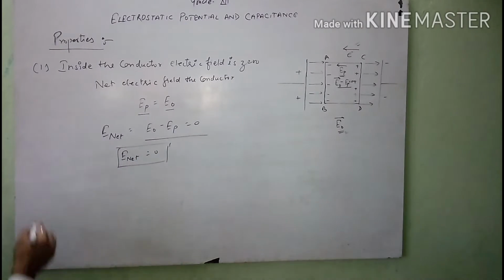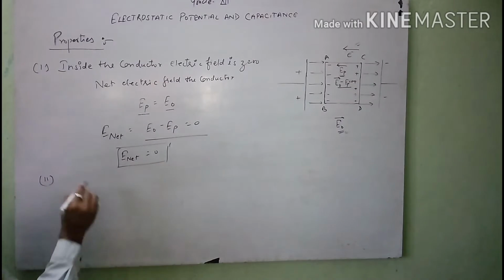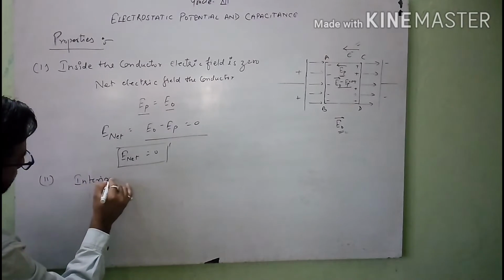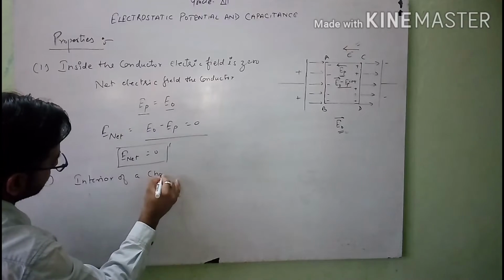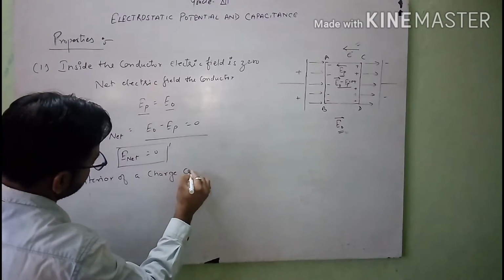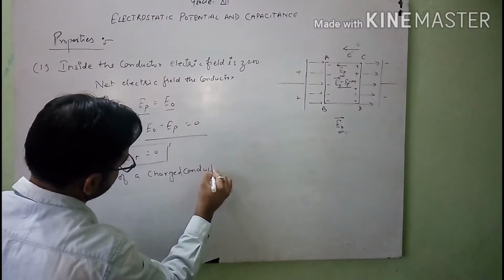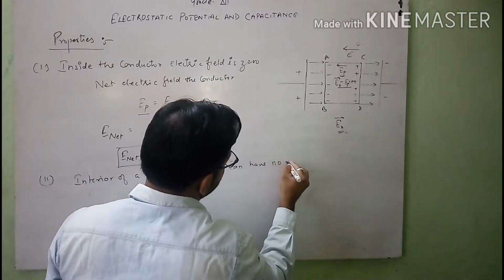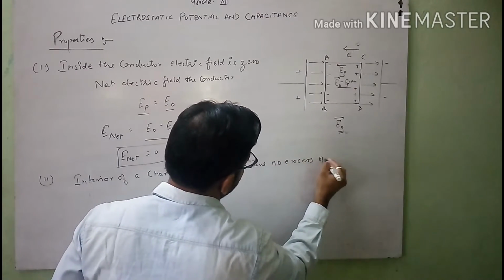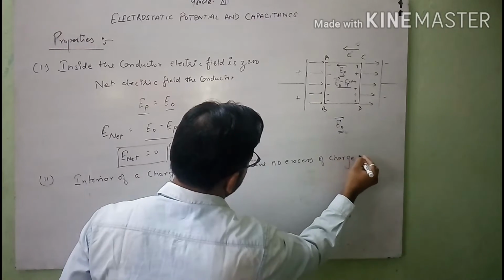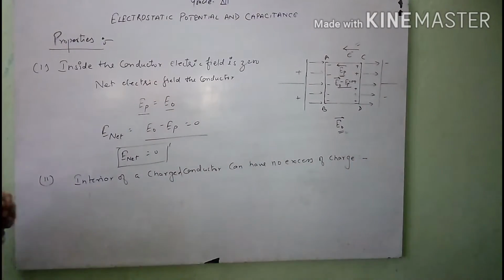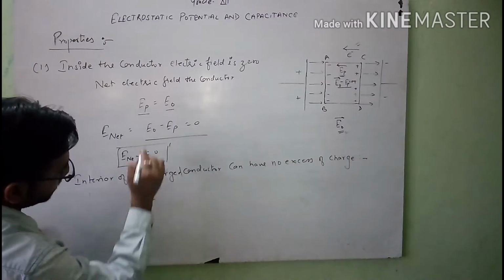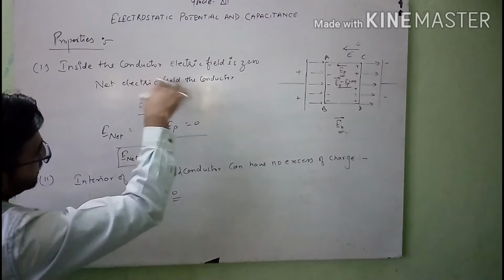After that we talk about the second property, which is that the interior of a charged conductor can have no excess of charge. Means that when we talk about inside the conductor, as you know, the electric field inside the conductor from the first case is zero from the previous discussion.